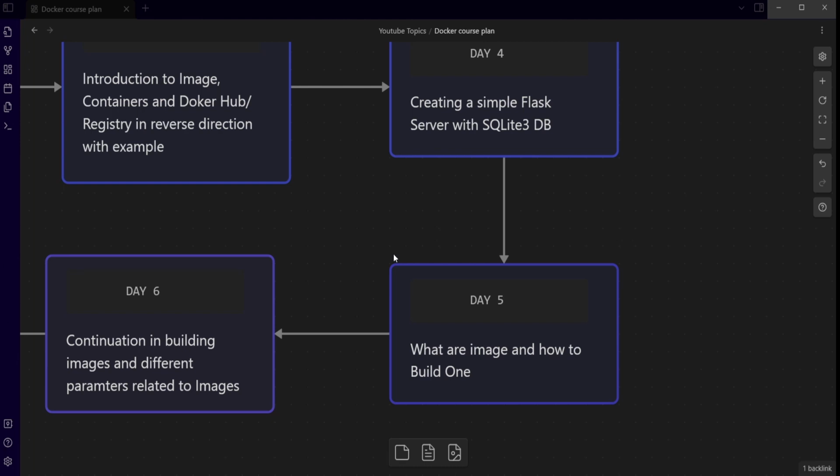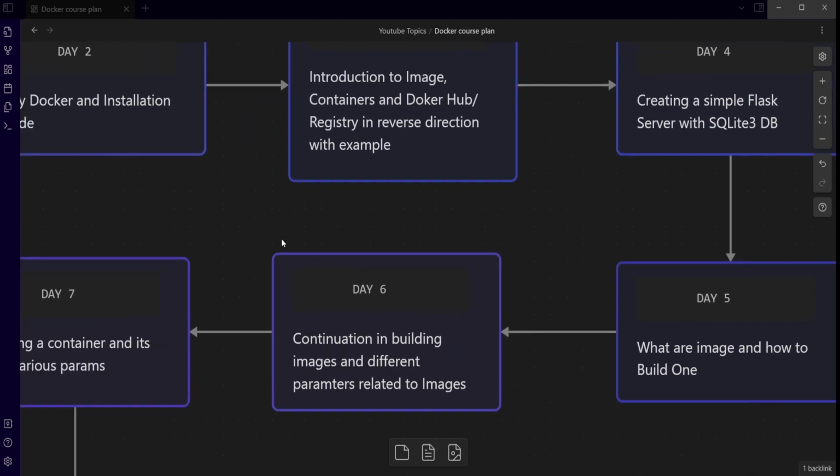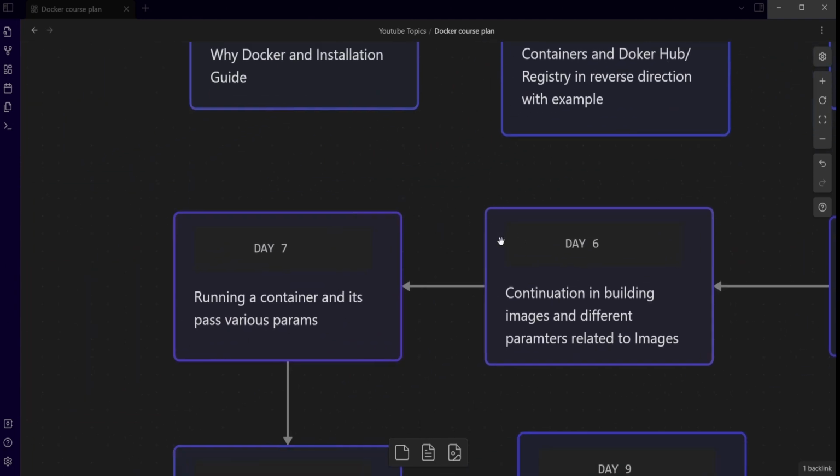So in these 2 days, day 5 and day 6, you learn how to build images. Then day 7, after building the image, we need to run the image, and that is called a container. So we'll be learning about containers. In day 7 we'll be learning about containers, and there are many things to learn about them. Just running is not enough. Sometimes you need to pass some variables or anything, and everything we'll be learning in day 7.